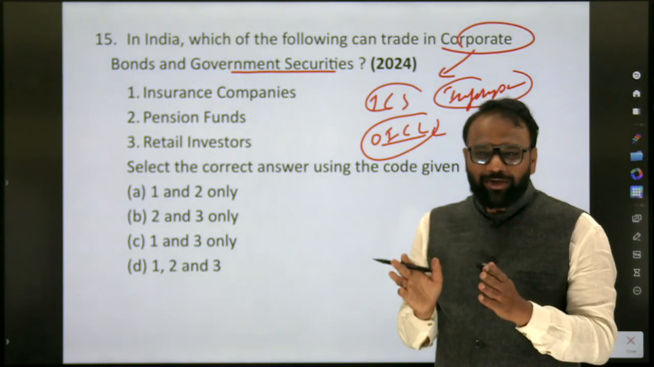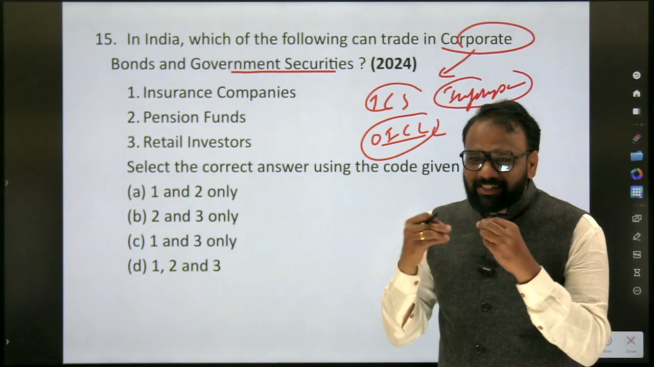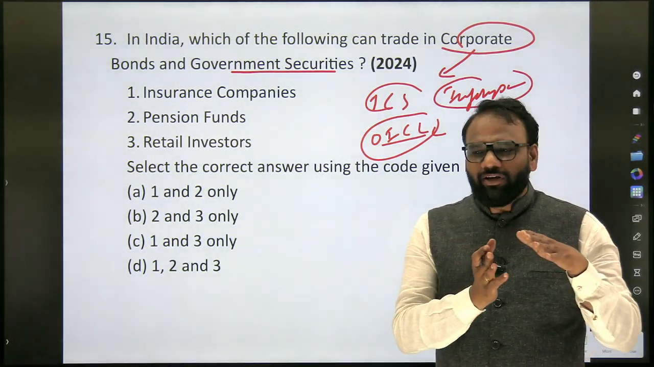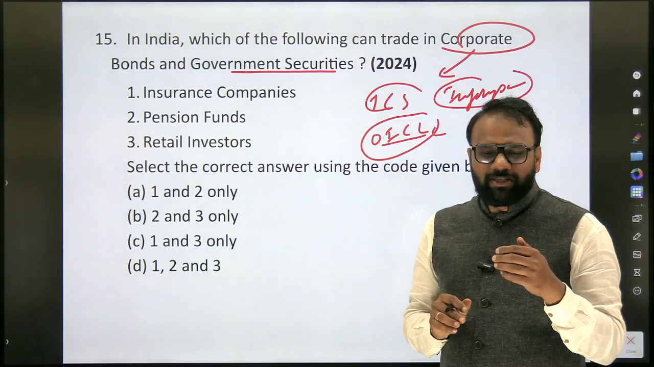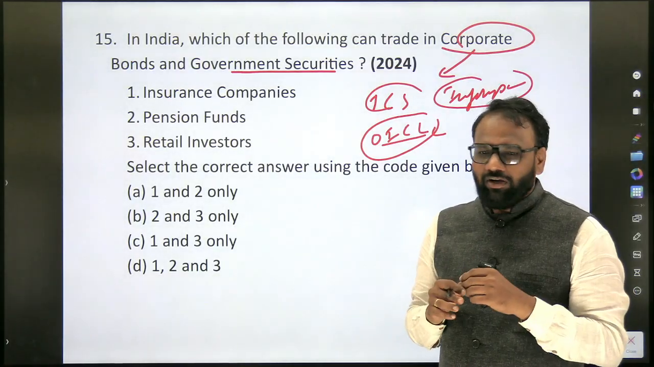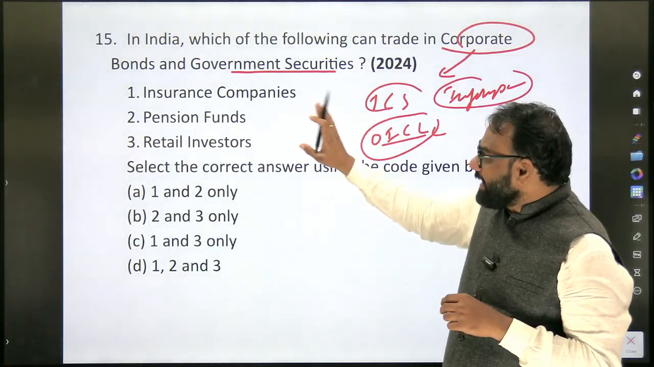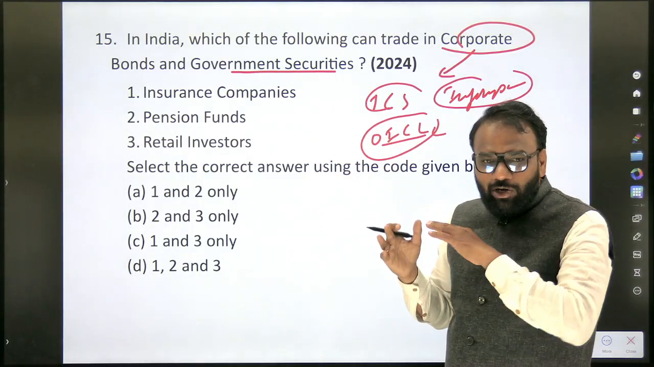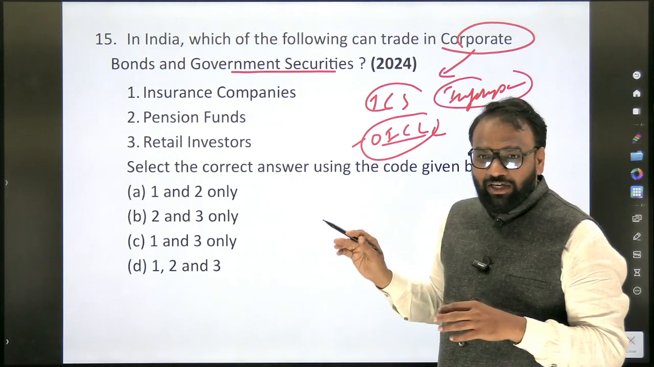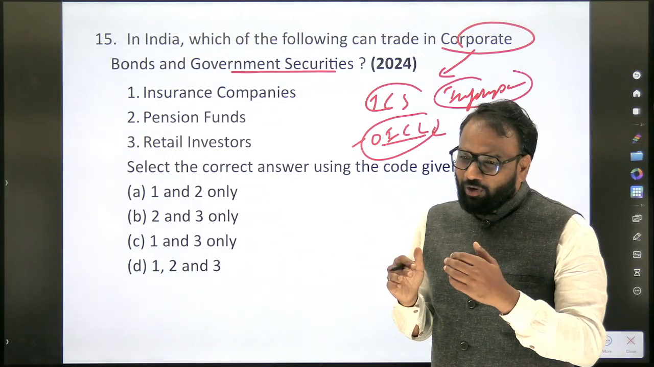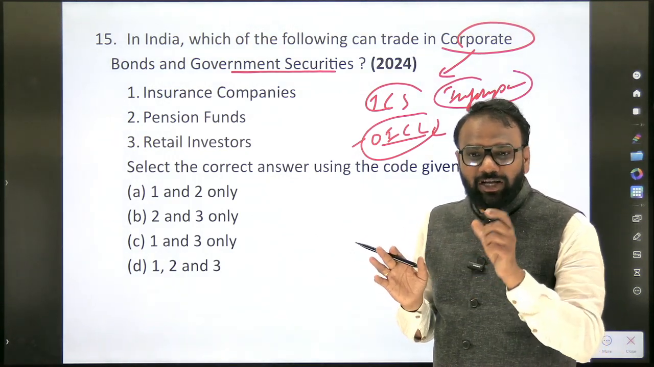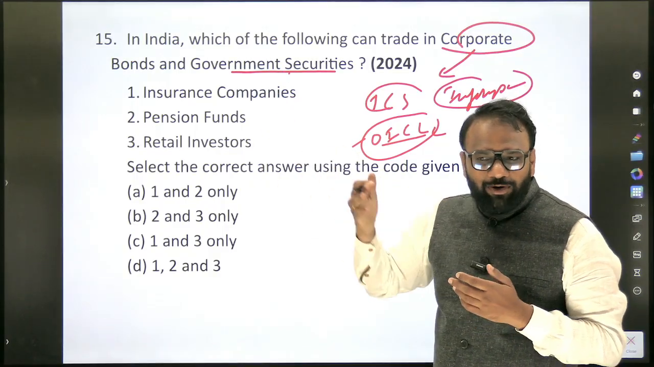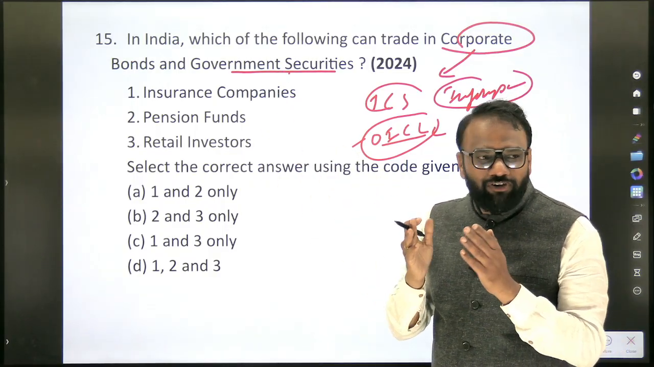Government security means when they sell the securities and get the money for other spending purposes, it may be construction of roads or subsidies, so it will directly go to the government. In case of an OICL bond, when they sell the bonds and get the money, it will not go to government. It will go to OICL. Even though OICL is a government company, it will not go to the Consolidated Fund of India. In case of government securities, where will the fund go? Consolidated Fund of India.